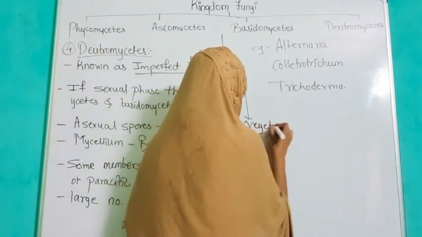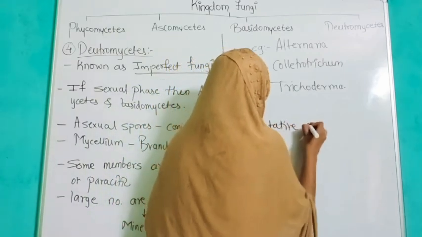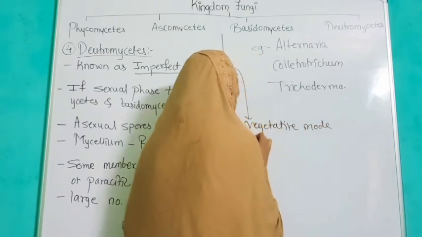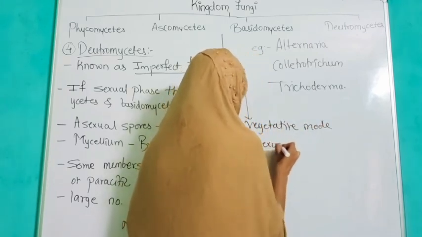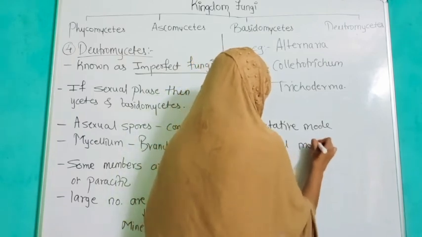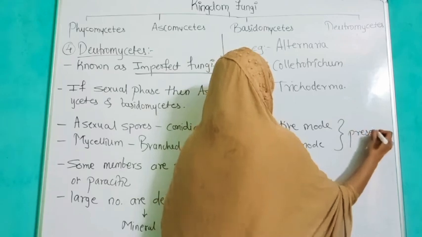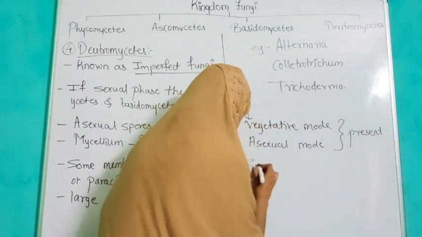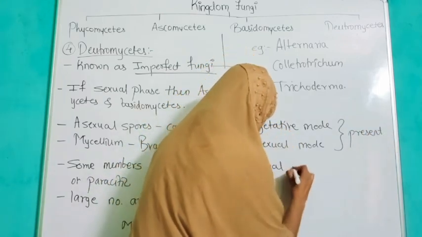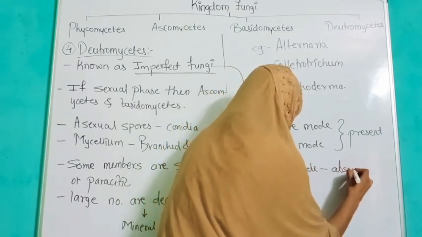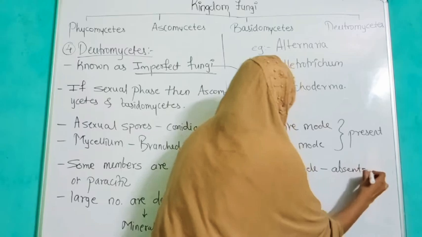The vegetative mode and asexual mode are present, and the sexual mode of reproduction, or sexual spores, is absent.